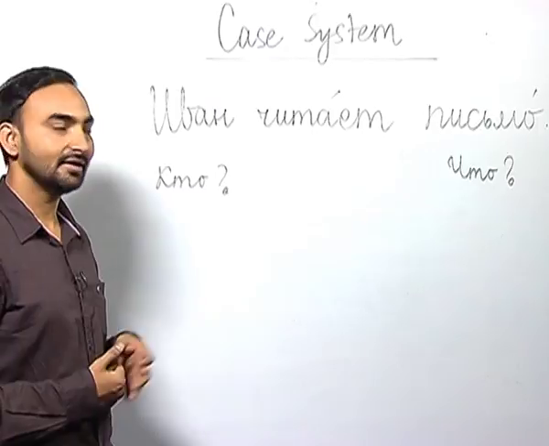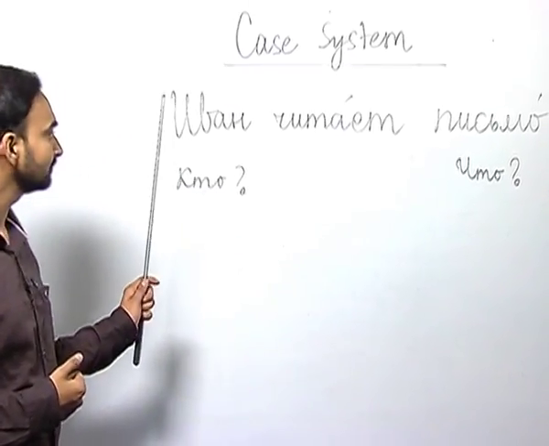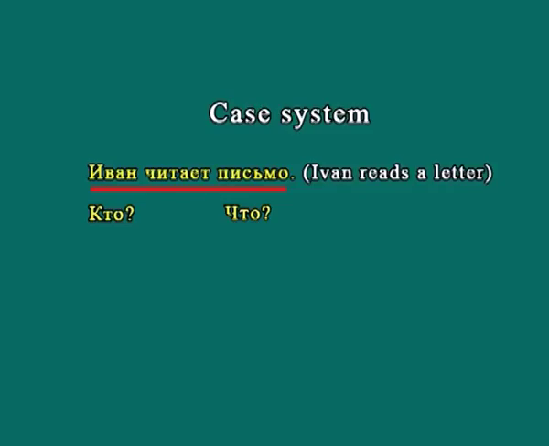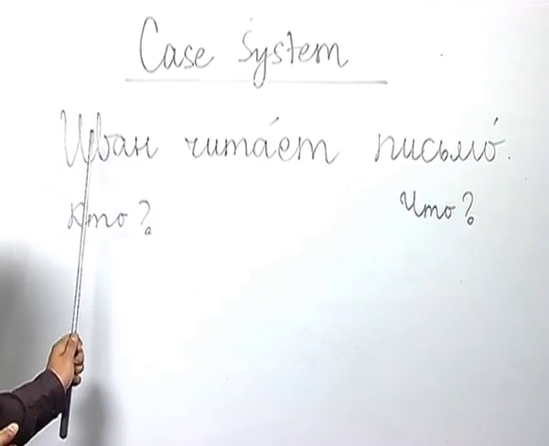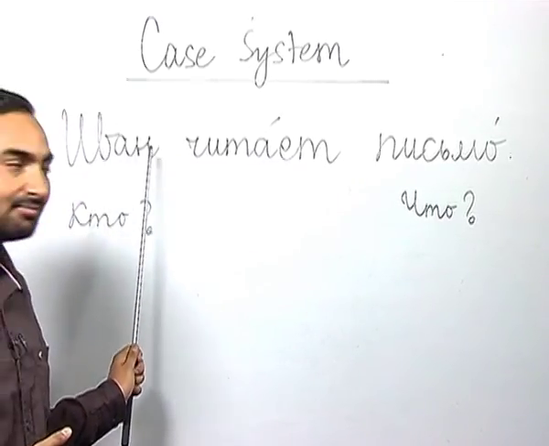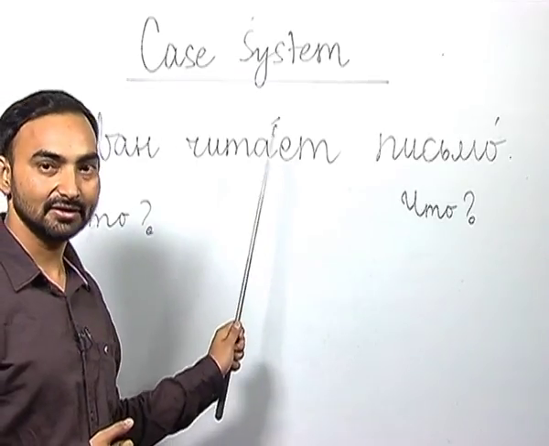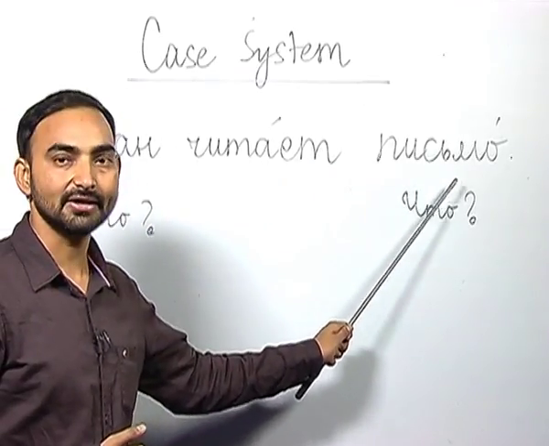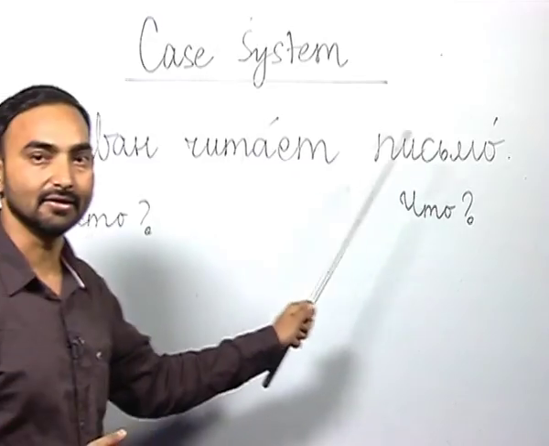I have written a sentence here. Ivan chitayat pismo. And how do you understand this sentence? Ivan, it is a name, a Russian name. Chitayat, reads. Pismo, a letter. So, Ivan reads a letter.